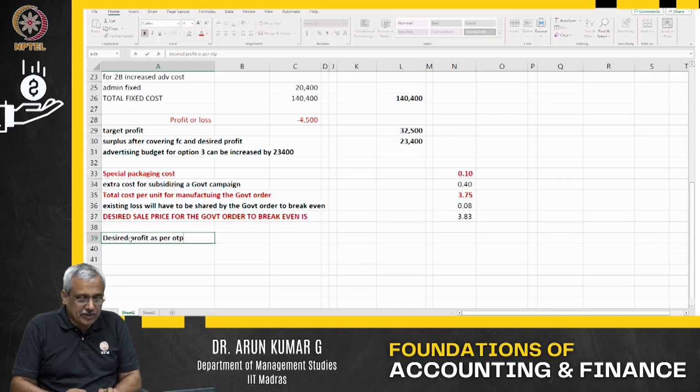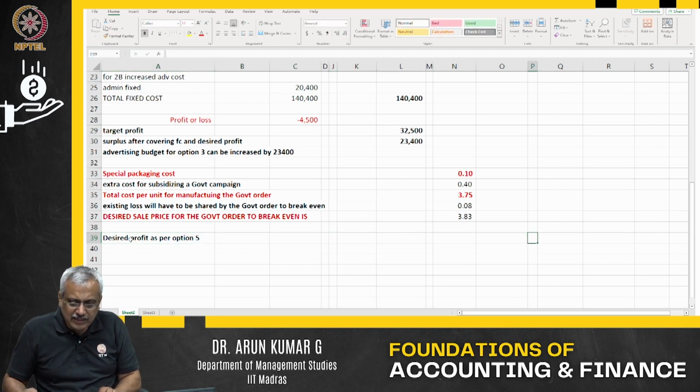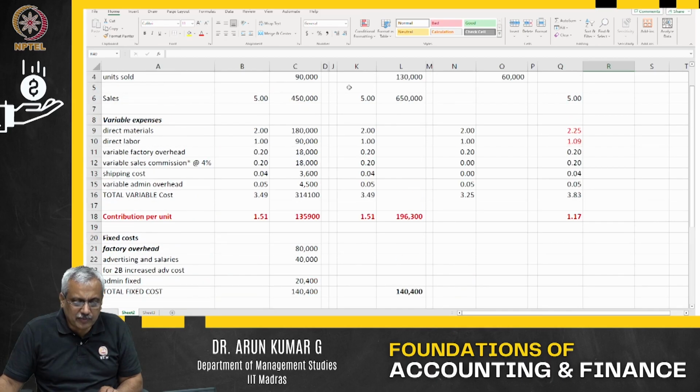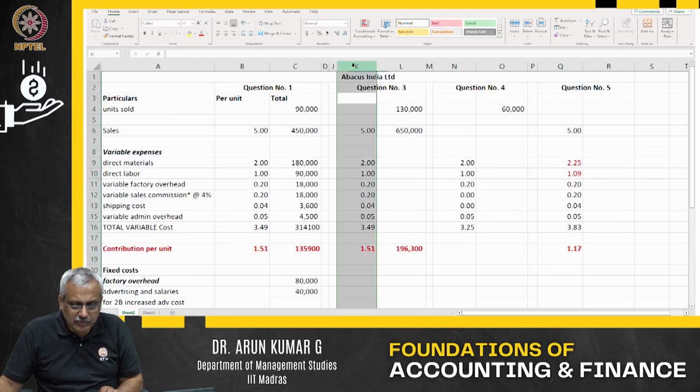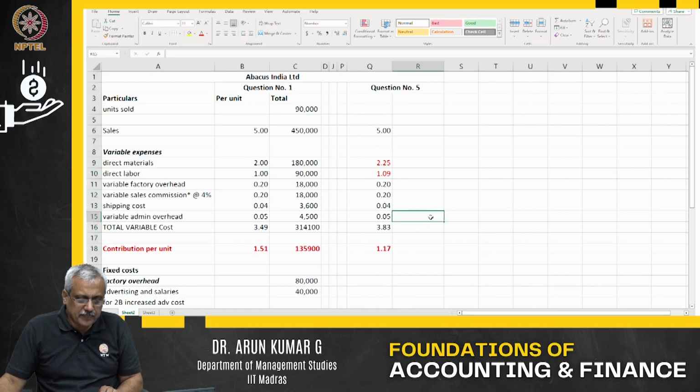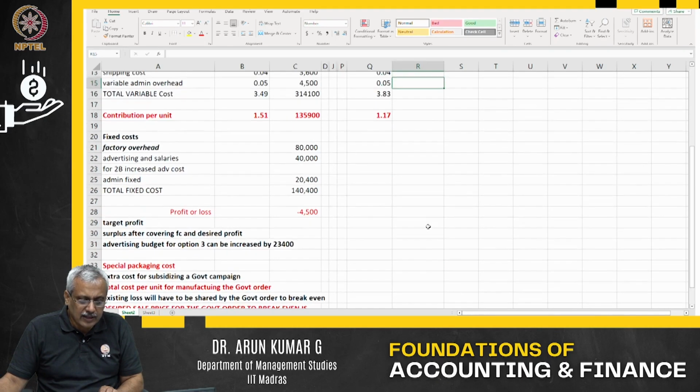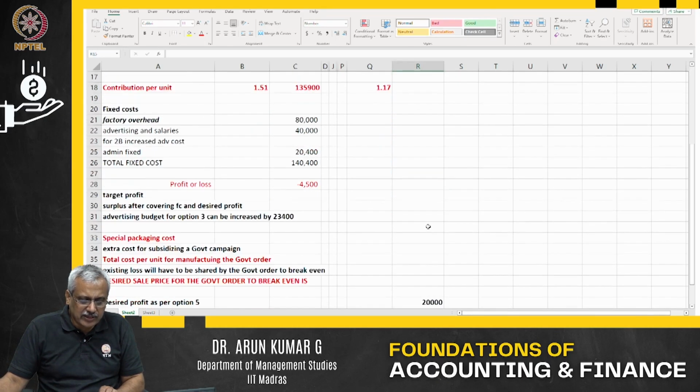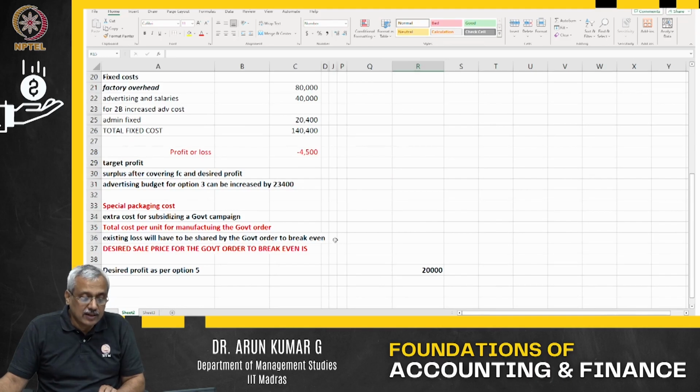As per option 5, the desired profit is about 20,000 rupees. I'm just going to hide these so that it becomes easier for me to write.